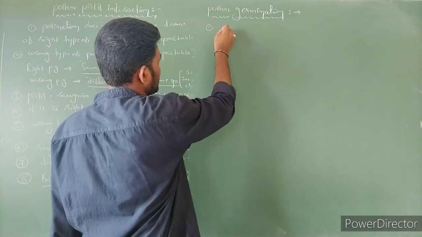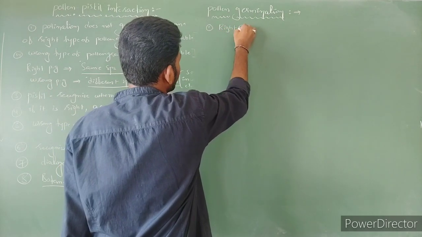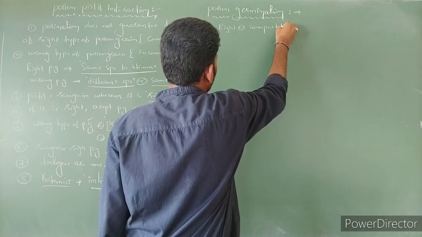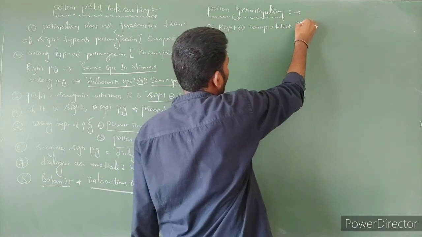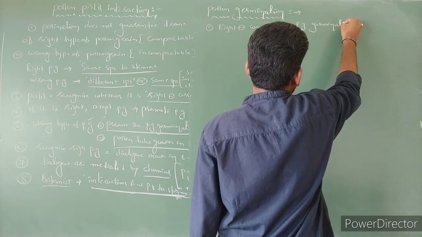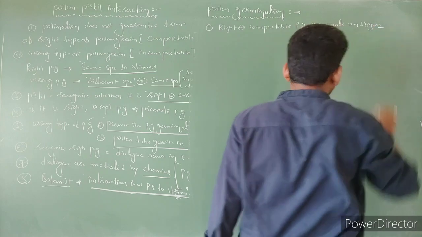The first point: the right type of pollen grain, also called the compatible pollen grain, germinates on the stigma, right?